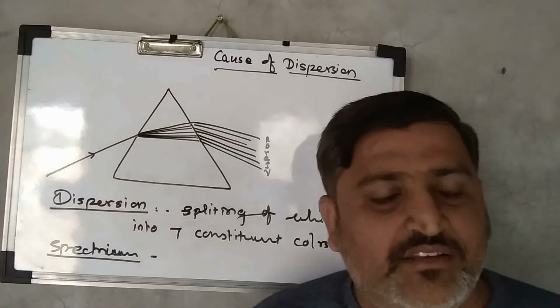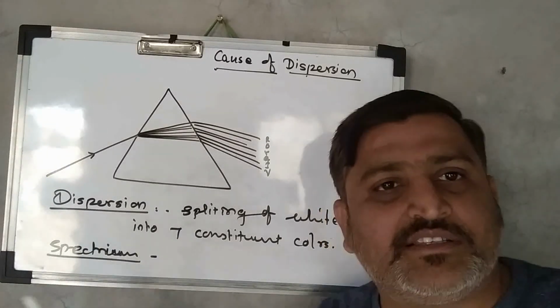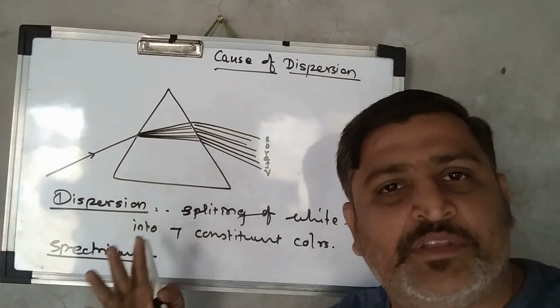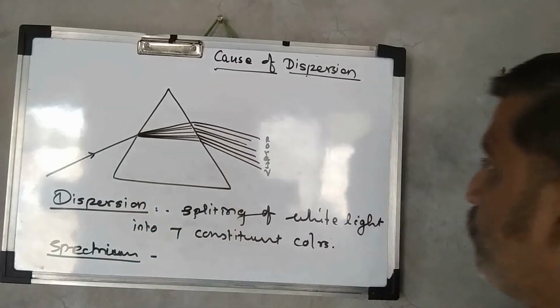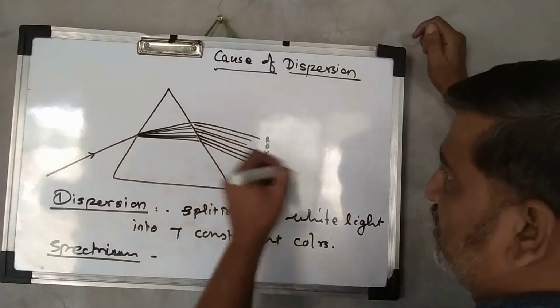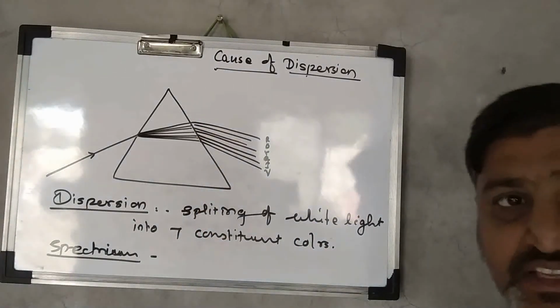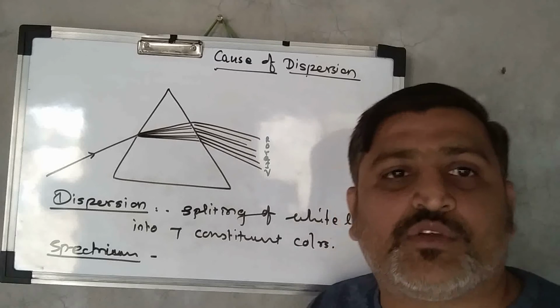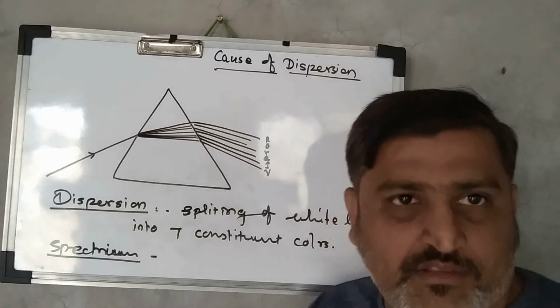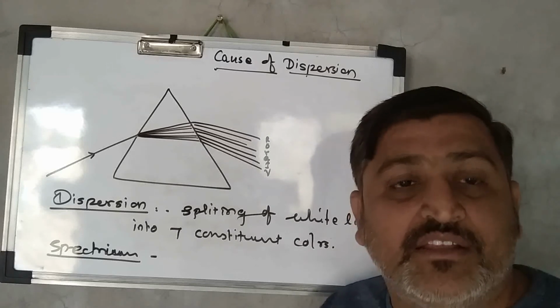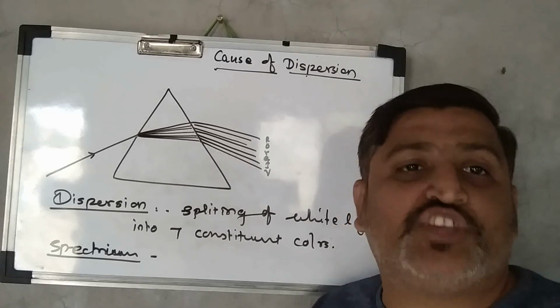As I discussed in the 4th chapter, and similarly in the first 5 minutes also, as the color changes, the wavelength also changes, and due to the decrease or increase in wavelength, the speed of light also changes.